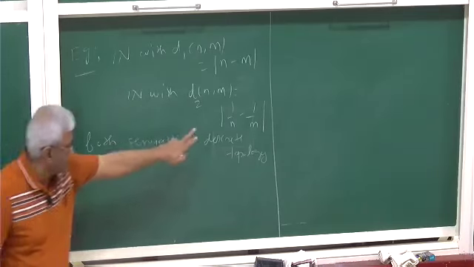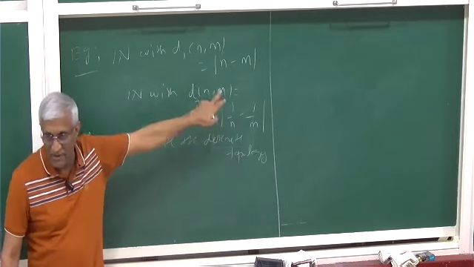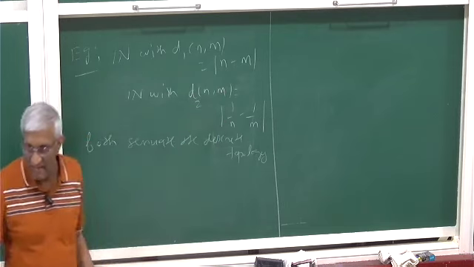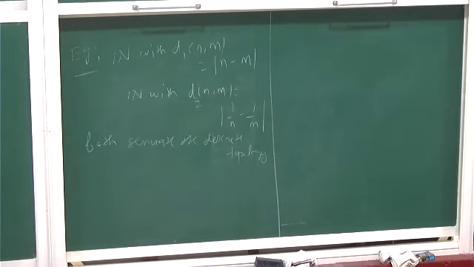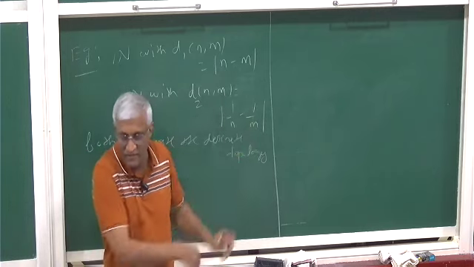If you take any point n, the next one is n plus 1 or n minus 1. So if you take a radius less than that distance, the open ball around it will contain only the single point. It will be just 1 by n minus 1 by n plus 1, that will be the least distance.